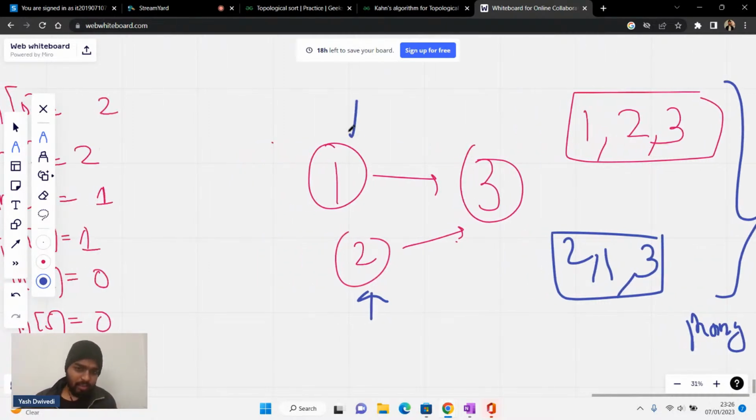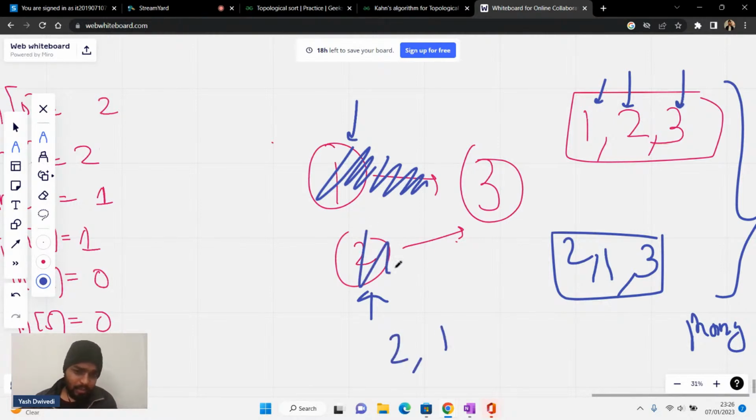Either I could have done one first of all, so this dependency reduces, then three also needs two to be done, so I'll do one, then I'll do two, then obviously I can do three. Or I can do two, then I can do one, and then three will be independent, so I can do three.